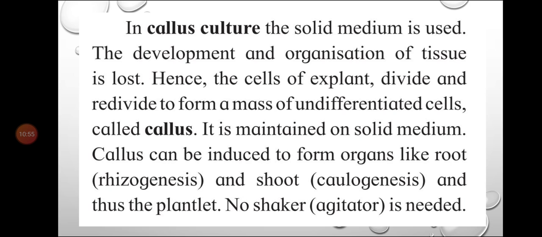After the rhizogenesis and cotylogenesis, that means formation of root and shoot, there is the development of plantlet. No shaker agitator is needed in the callus culture. The explant will divide and form callus. From the callus it will be induced, there will be formation of root and shoot, and then it will develop into a plantlet. No further process is required in callus culture.